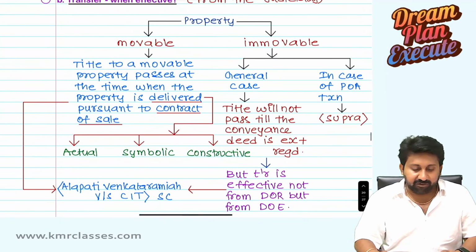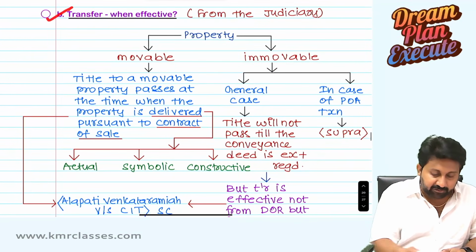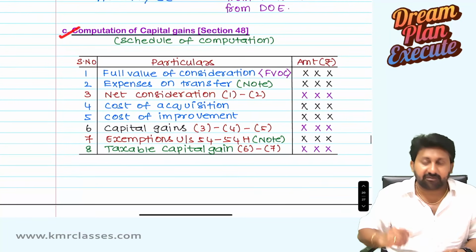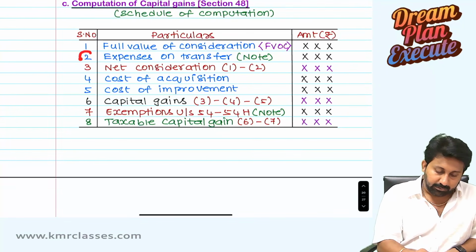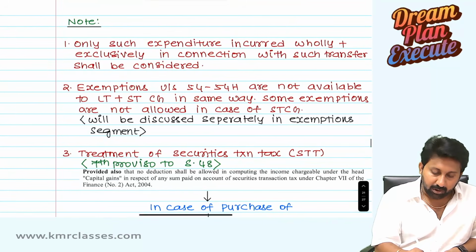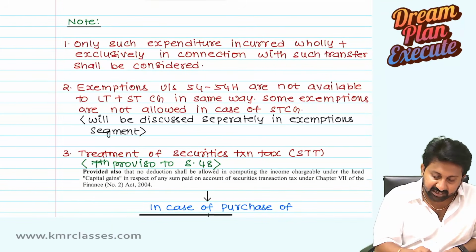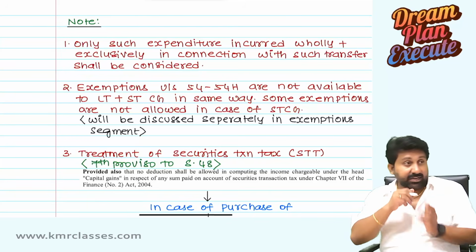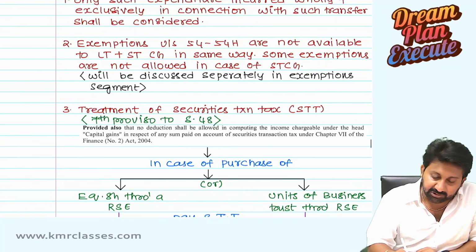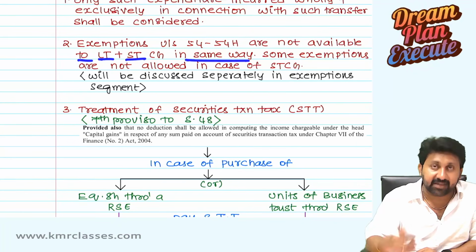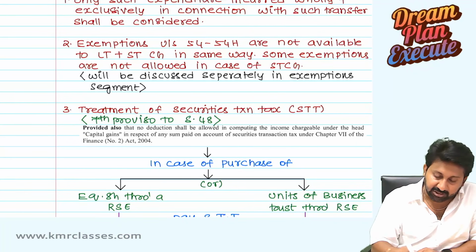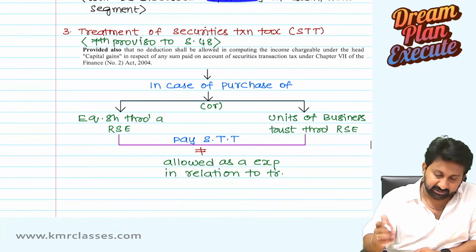So what we discussed now: transfer, when effective, completed. Next one, computation of capital gains, completed. Next, expenses on transfer. Only such expenditure incurred wholly and exclusively in connection with such transfer shall be considered. Next, exemptions under 54 to 54H are not available to long-term and short-term capital gain in the same way. Just now I told that some exemptions are not allowed in case of STCG. Will be discussed separately.